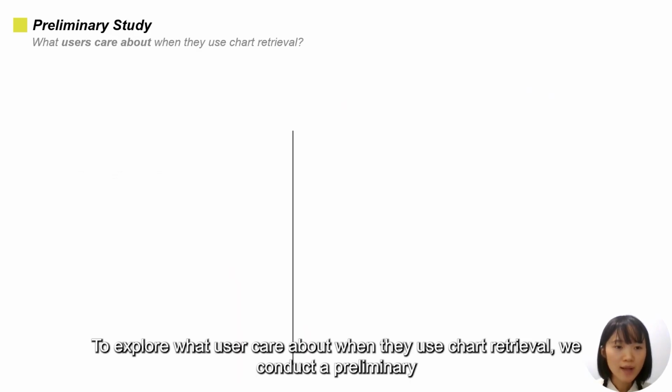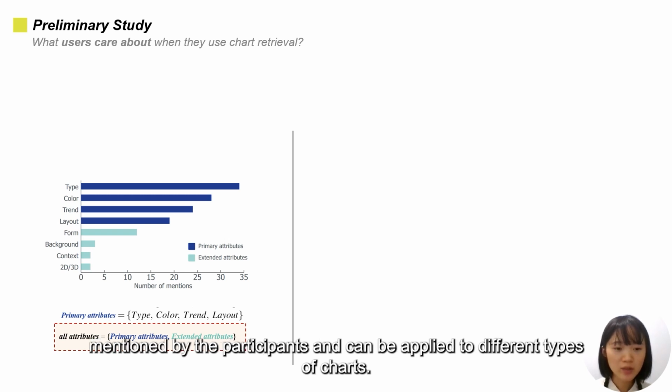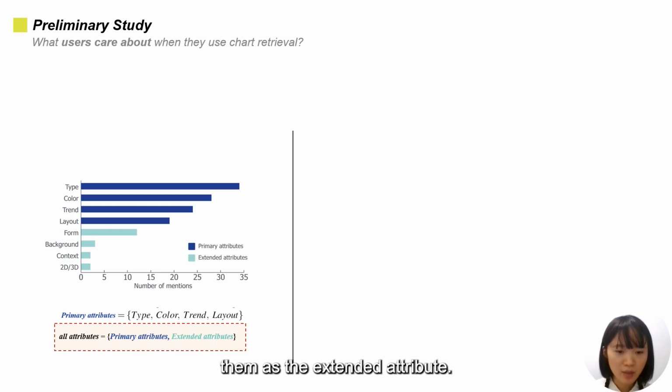To explore what users care about when they use chart retrieval, we conducted a preliminary study. The chart on the left indicates that the type, color, trend, and layout were mostly and frequently mentioned by the participants and can be applied to different types of charts. The form, background, and context were mentioned less than the primary attributes. We dubbed them the extended attributes.